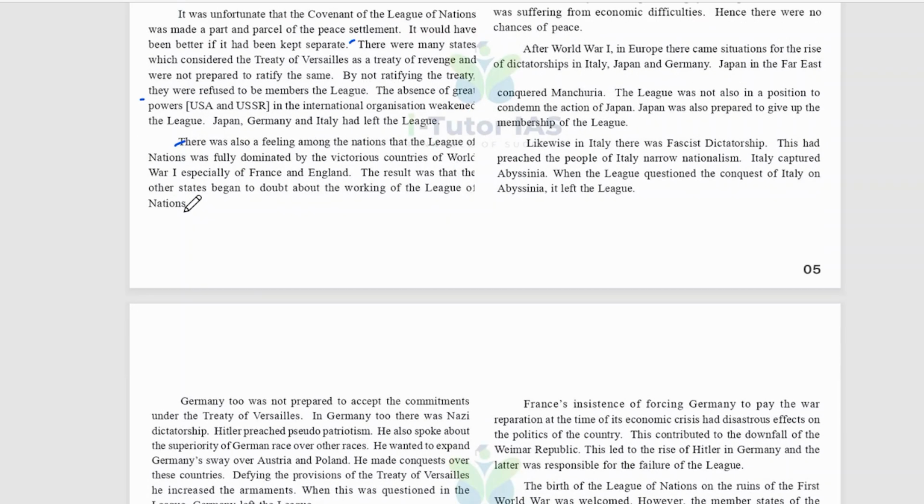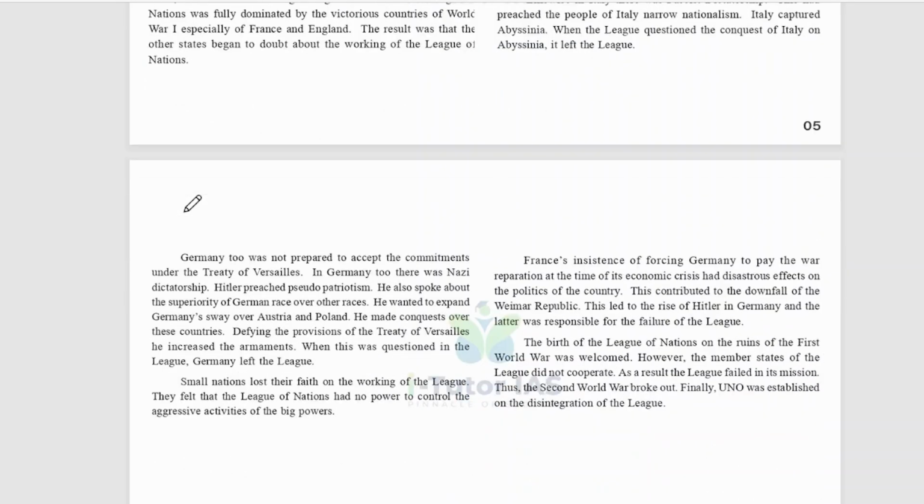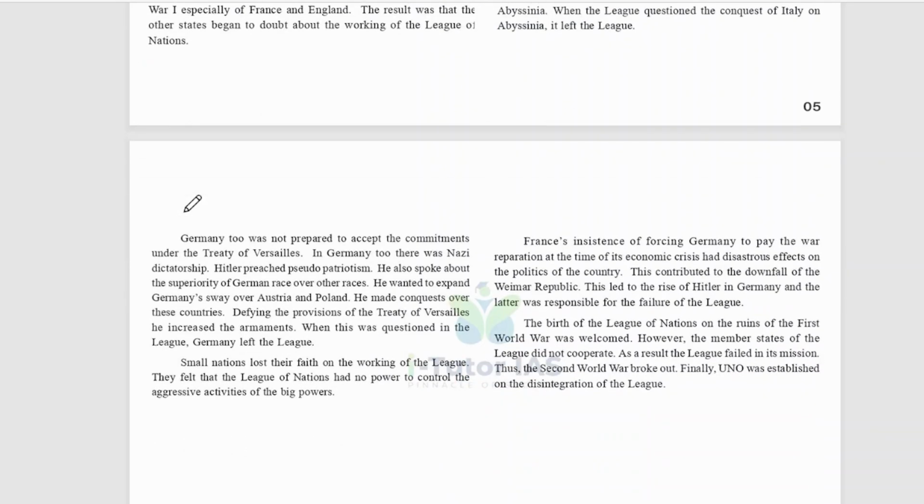And after World War One in Europe, there came a situation for the rise of dictatorship in Italy, Japan, and Germany. Japan in the Far East conquered Manchuria, and the League was not in a position to condemn the action of Japan. And Japan was also prepared to give up the membership of the League. And likewise in Italy, there was a fascist dictatorship, and this had preached to the people of Italy narrow nationalism. And Italy captured Abyssinia. When the League questioned the conquest of Abyssinia by Italy, it left the League.